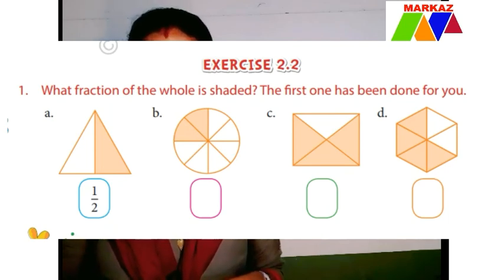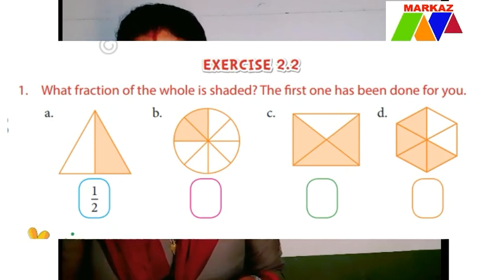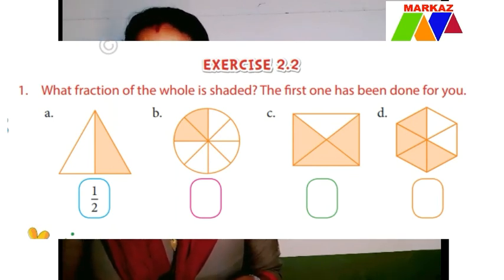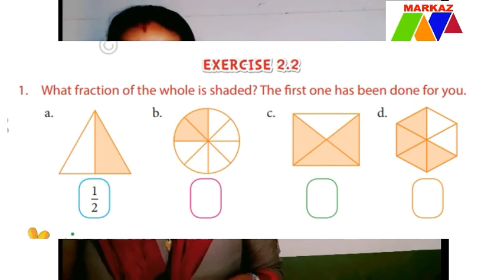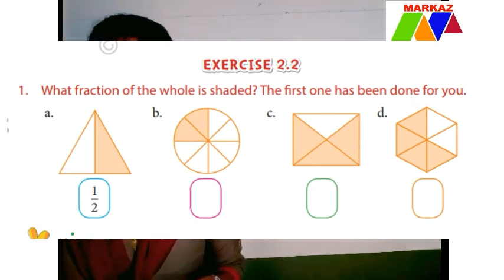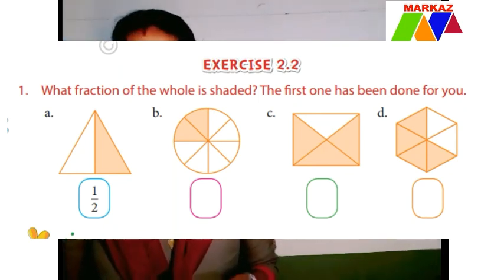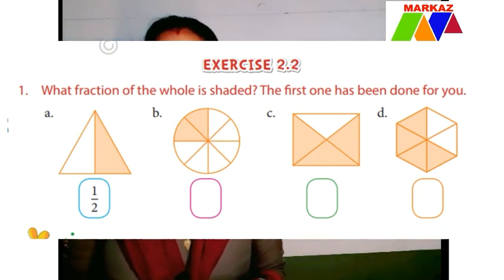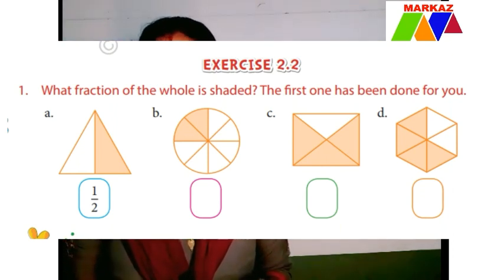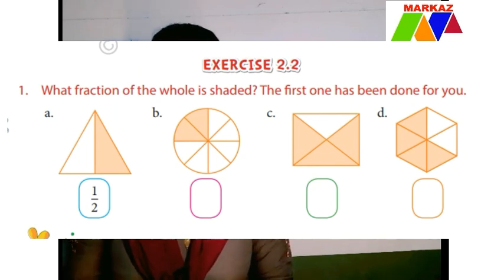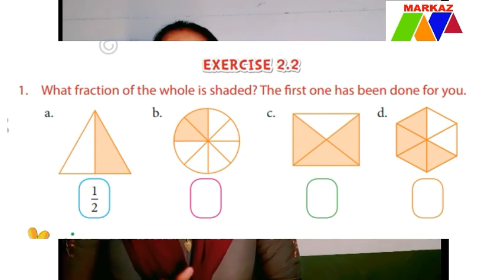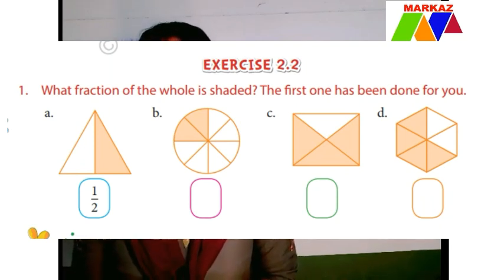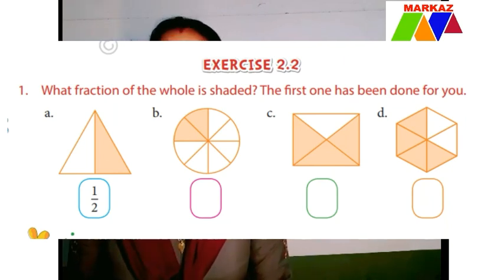Look at exercise number 2.2. What fraction of the whole is shaded? The first one has been done for you. What was the first figure? It was a rectangle. Sorry, a triangle. The triangle was divided into 2, and each portion is 1/2 of the whole. Next one, it is a circle. The circle was divided into 8 parts. 2 portions were shaded, so it is 2/8. The remaining is also an exercise for you. You have to do it by yourself.